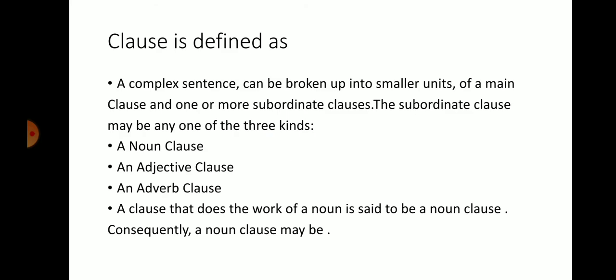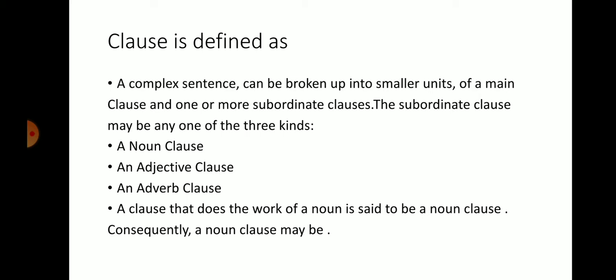A complex sentence can be broken up into small units: a main clause and one or more subordinate clauses. So in a sentence you have two parts, the main clause and the subordinate clause, and there may be one or more than one subordinate clause. The subordinate clause may be any one of these kinds: a noun clause, an adjective clause, and an adverb clause.